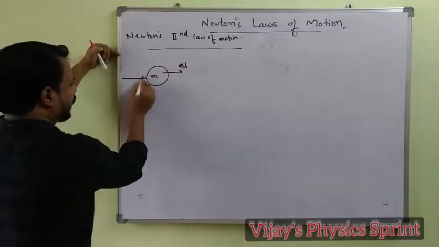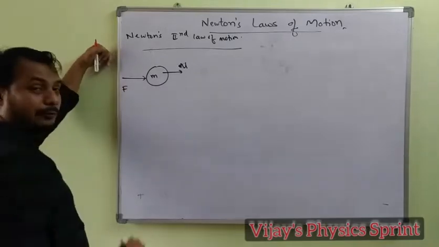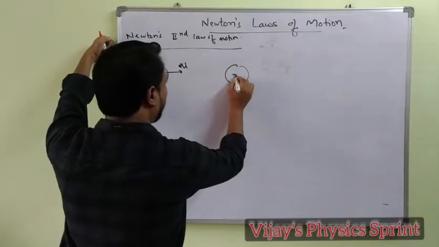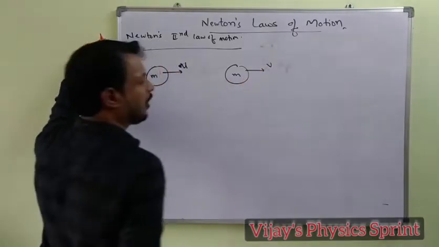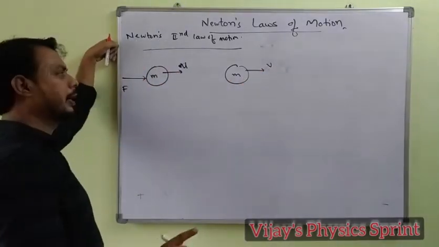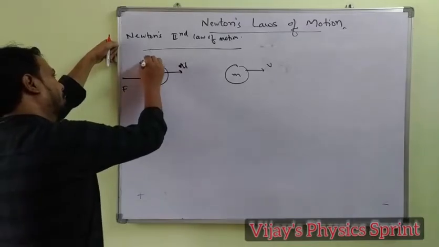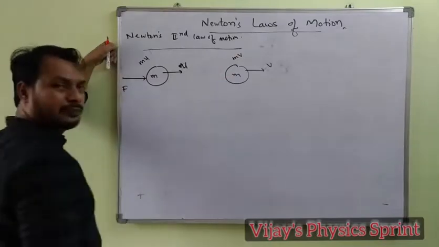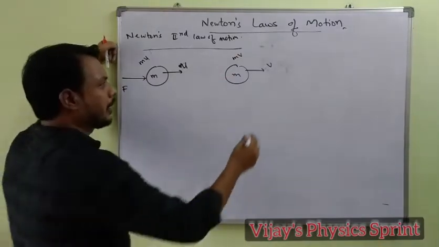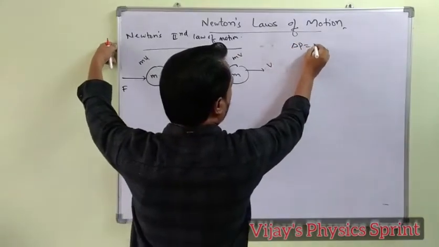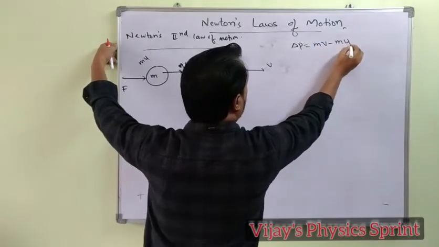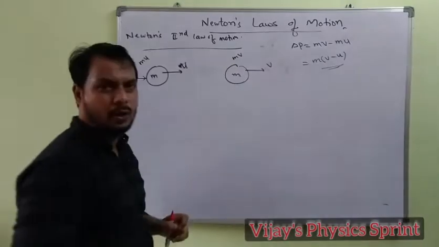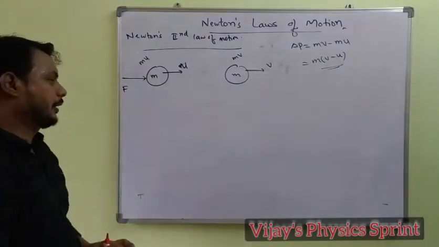Now some external force F is applied on the body, then the velocity changes from u to v. What is the change in momentum? Initial momentum is mu. Final momentum is mv. The change in momentum becomes delta P equals final minus initial, that is mv minus mu. Okay. Now see what happens.